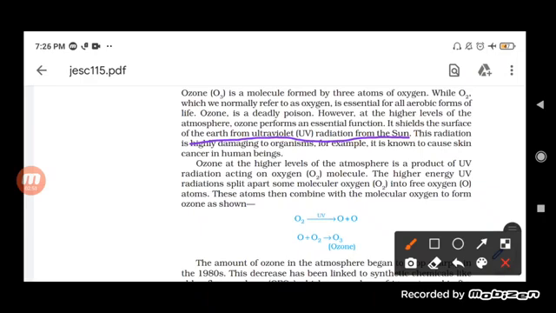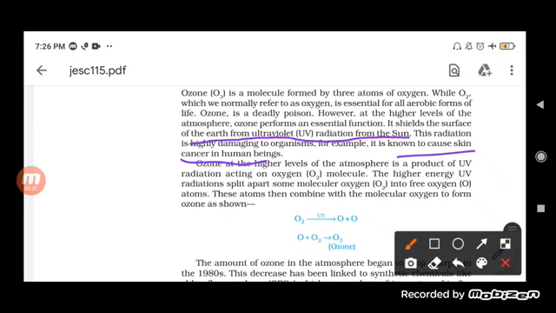It helps in controlling the amount of ultraviolet radiation falling on the surface, preventing it from reaching the earth's surface. As it is written here, this radiation is highly damaging to organisms, and it causes skin cancer in human beings also, right?